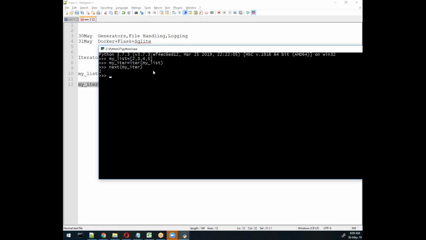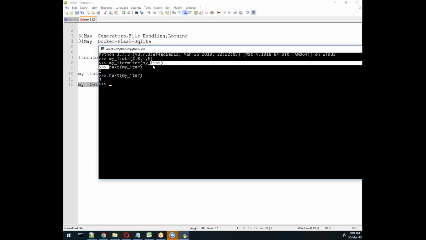Now this is okay, but this is a normal thing, we can fetch directly also, like my_list of 0 will get it. But if you try again, you will get the next value, like 2, then now you will get 3. So this is called the iterator concept. Remember, the purpose of iterator is what? It will help you solve the iteration part, and it will remember what you called.